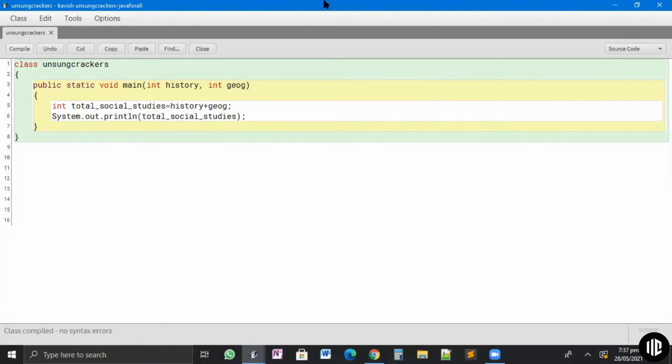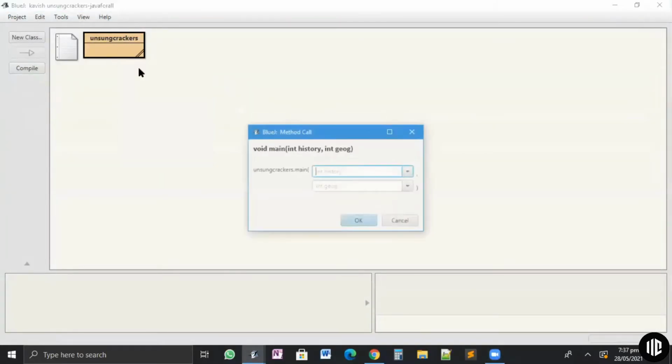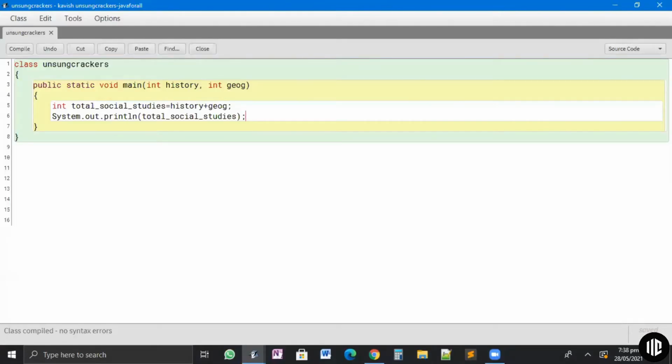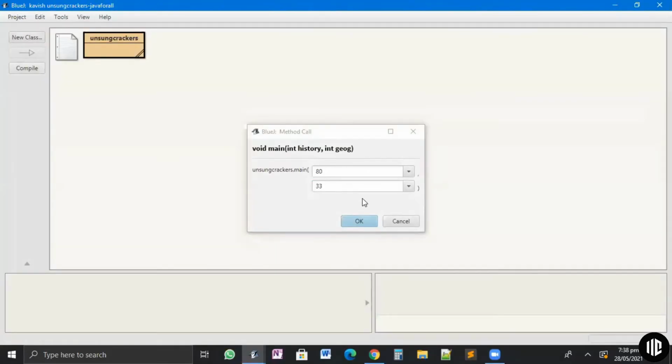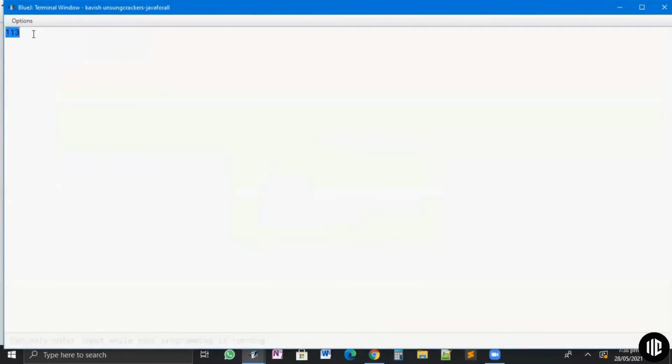Okay, now I want any one of you to help me. Give me a mark for history and a mark for geography, out of 100. 80 in history. And give me a mark for geography. 85. 33. Okay. Let's give one a lower mark to somebody. What is the total of these two? 113. Let's see if you're right. Yes, 113. So you're correct.